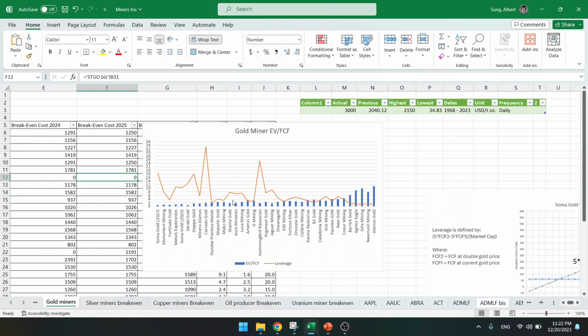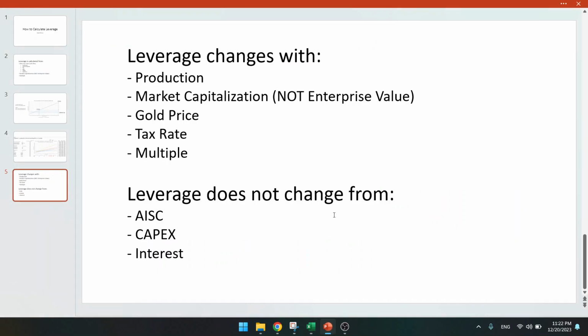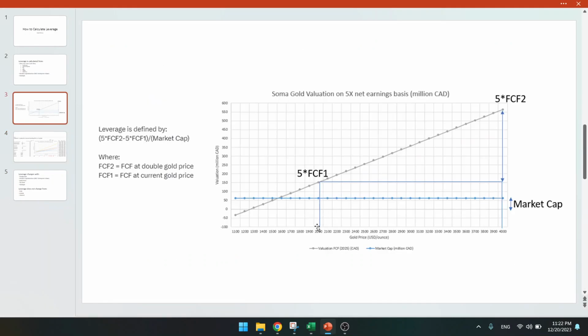Why? It's very simple. Because if you start from a higher gold price, then an incremental percentage growth in the gold price will of course have higher incremental growth in the value of the company, okay? Because you start with a higher number.